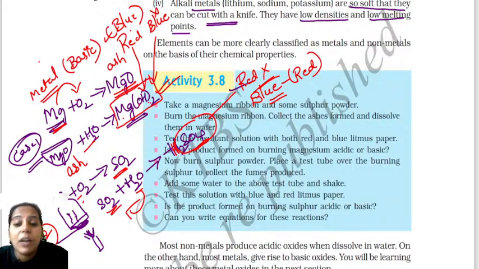So does the blue litmus paper change its color in this case, children? In the case of sulfur dioxide, does the blue litmus paper change its color, or does it remain the same? You have to notice that. Yes? Okay, it has changed its color to red because sulfuric acid is acidic in nature. That you have to know clearly. Okay? Yes. So now let me go for the next question.